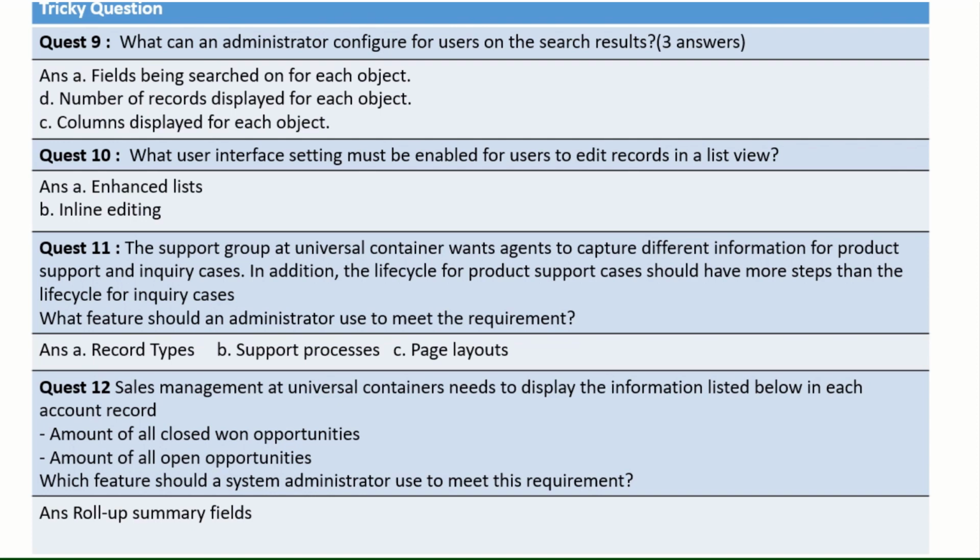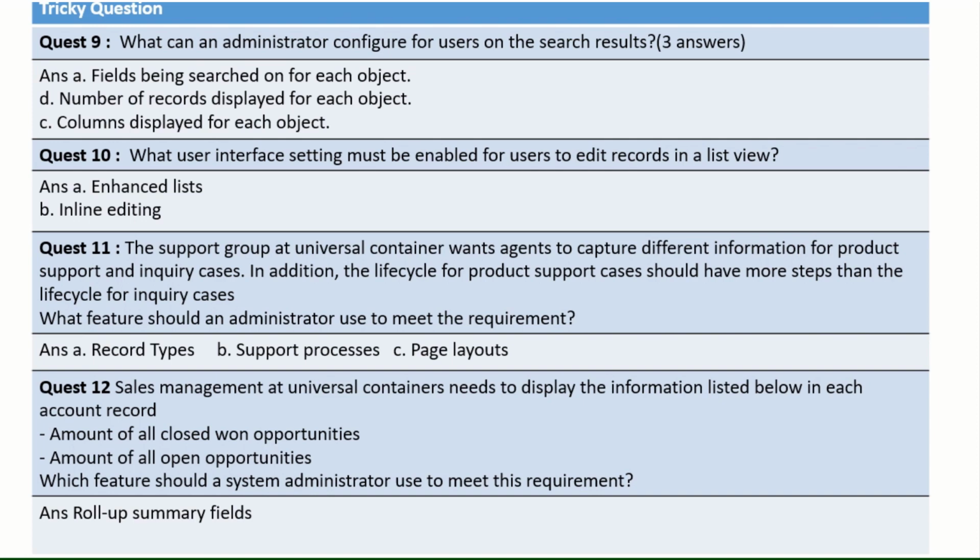The first answer is inline editing, through that we can do it. And the second is enhanced lists. These two are there.